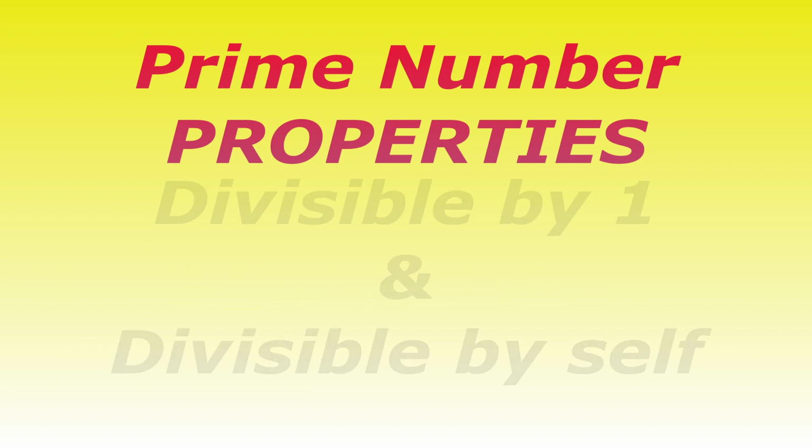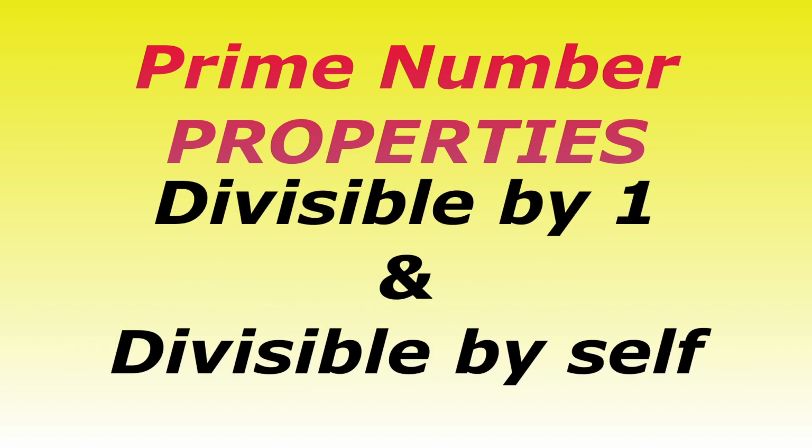So prime numbers are only divisible by the number 1 and themselves, and that's what makes a prime number. We say the number is prime.